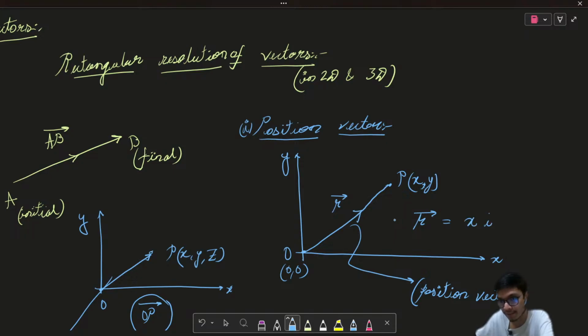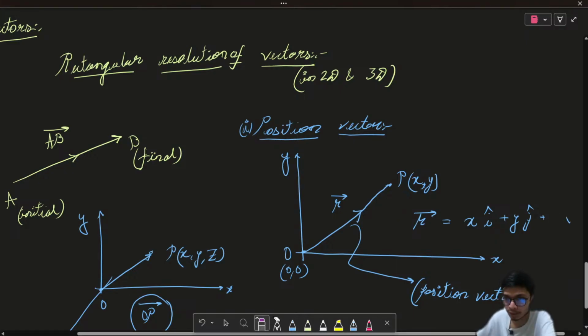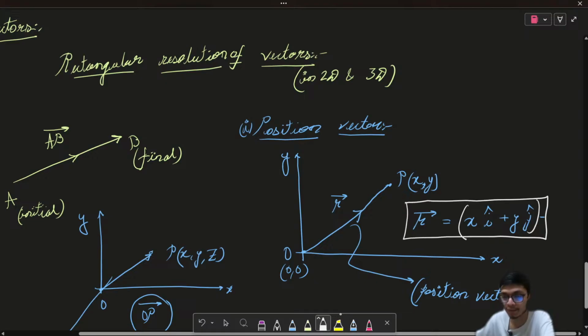It is generally given as x times i cap plus y times j cap, plus z times k cap in 3D. In 2D it will be only till j cap. So this is what is known as the rectangular resolution of a vector in 2D coordinates.